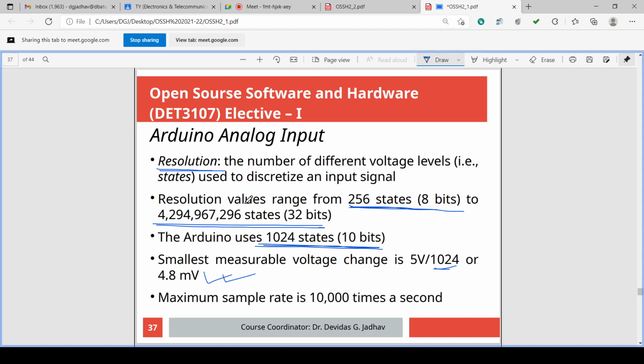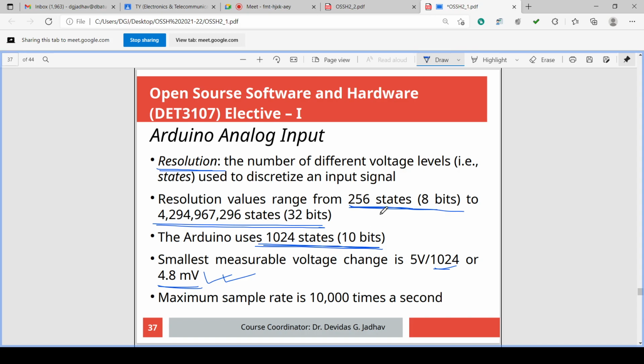Okay. So similarly, for 8 bit also you can find the details. For 8 bit, 256 states are there. Then 5 volt you can divide into 256 levels, and there will be a voltage for each. Okay, you can calculate it. So this is the resolution.